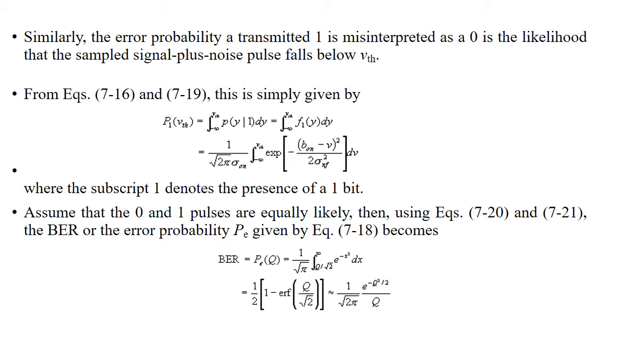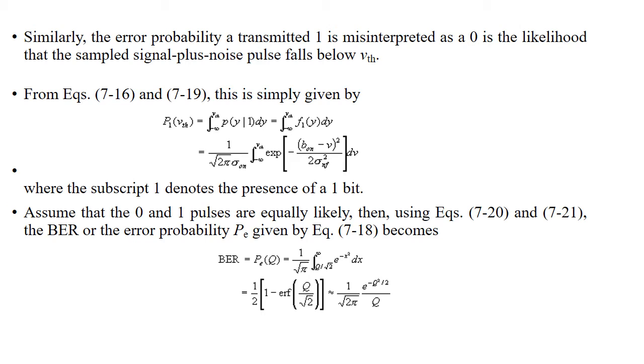So P1 of VTH is equal to integral from minus infinity to VTH of P of y given 1 dy, that is equal to integral from minus infinity to VTH of f1 of y dy, that is equal to 1 divided by root of 2 pi sigma on times the integral from minus infinity to VTH of exponential of minus (B on minus V) the whole squared divided by 2 sigma on squared dV, where the subscript 1 denotes the presence of a 1 bit.